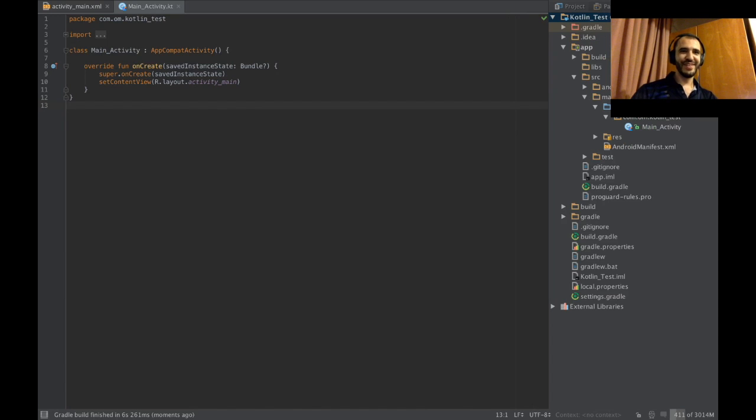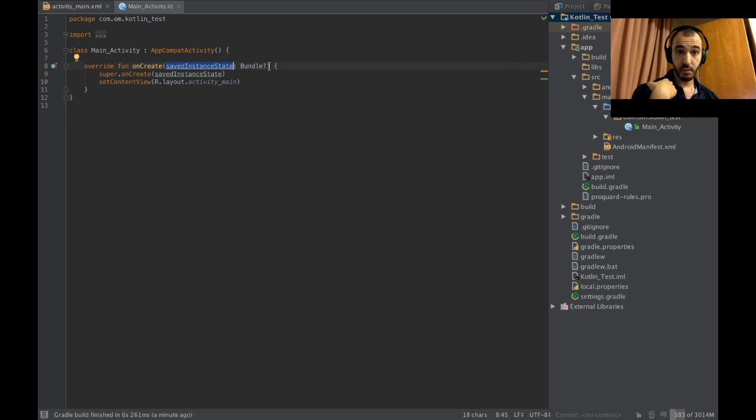Wow. Oh my god. My first Kotlin encounter. Okay, so the colon here is extends, and this has parentheses for some reason. It's a class. Override function onCreate, there's no annotation. Saved instance state is passed a Bundle.